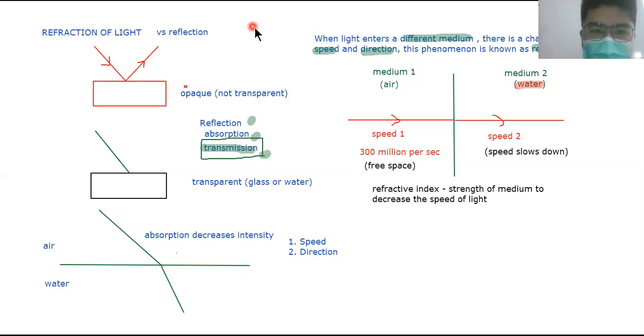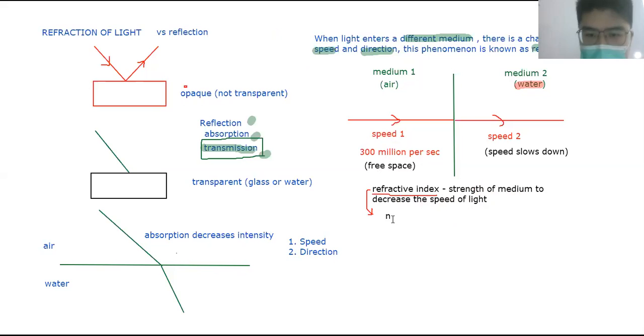Now this refractive index has a symbol, the abbreviation N. In the chapter on light, when you see this N, it stands for the refractive index. It is a measure of the strength of the medium to reduce the light speed.